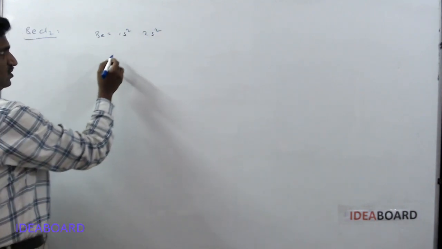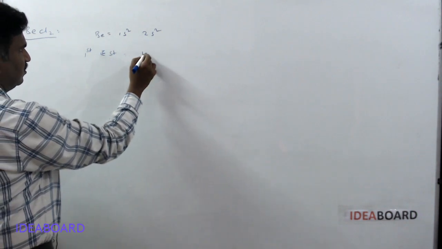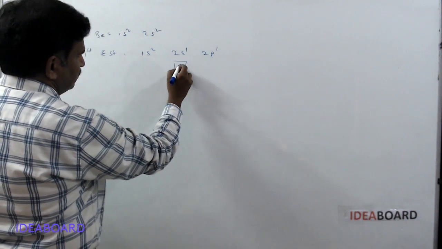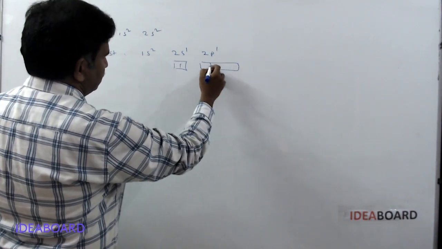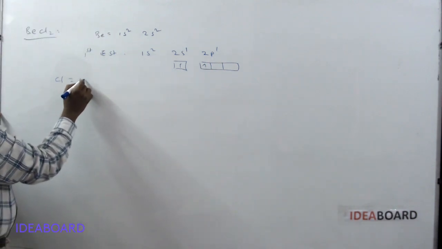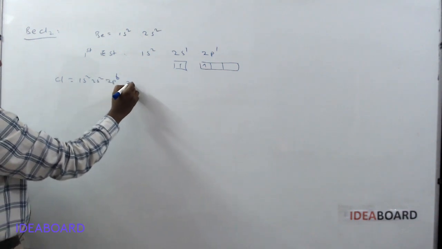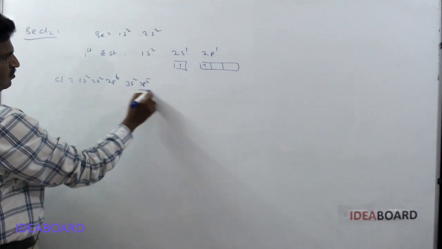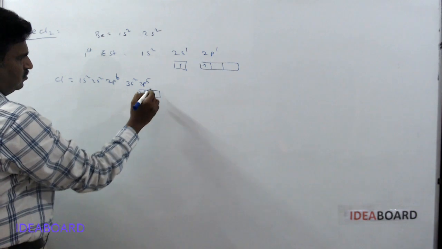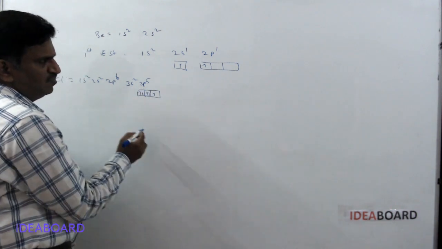1s2, 2s2 is the ground state configuration. In the first excited state configuration, it is 1s2, 2s1, 2p1. 2s1 means 1 electron, 2p1 means 1 electron. Suppose we take the chlorine atom: chlorine is 1s2, 2s2, 2p6, 3s2, 3p5. It has one unpaired electron, the fifth electron, present in the 3p orbital.